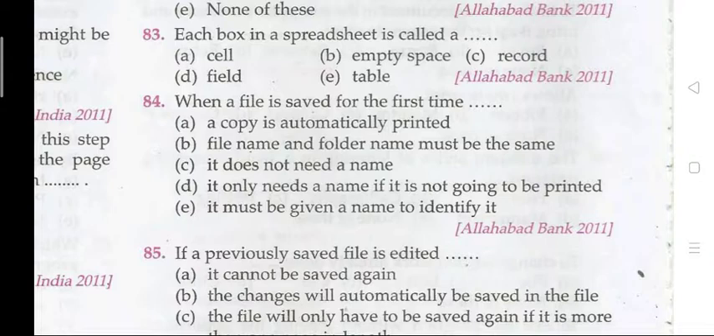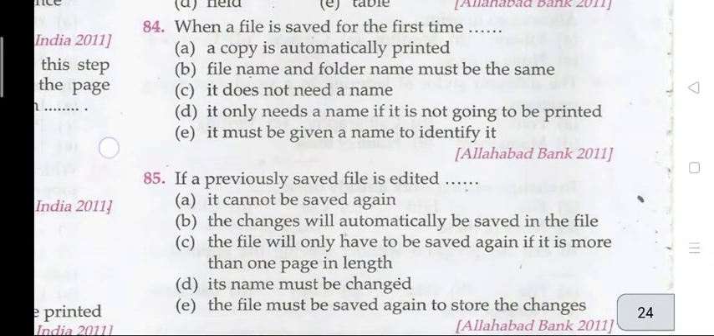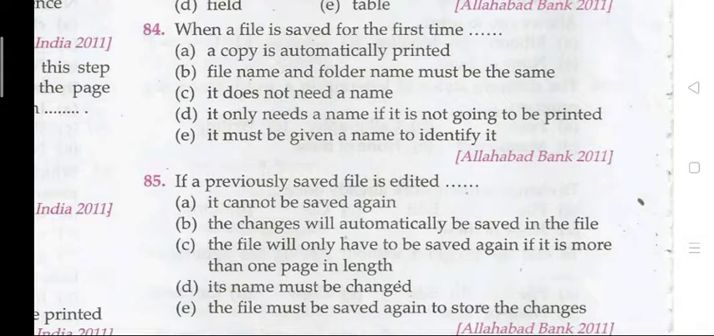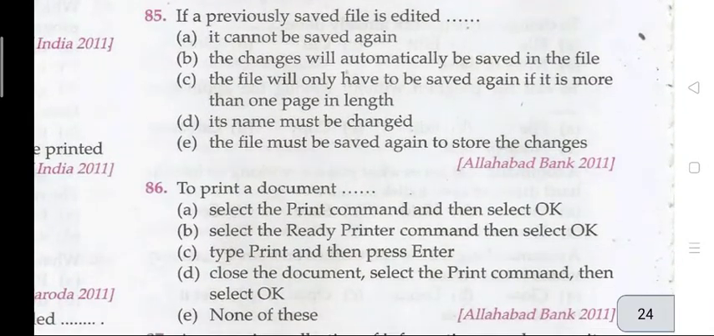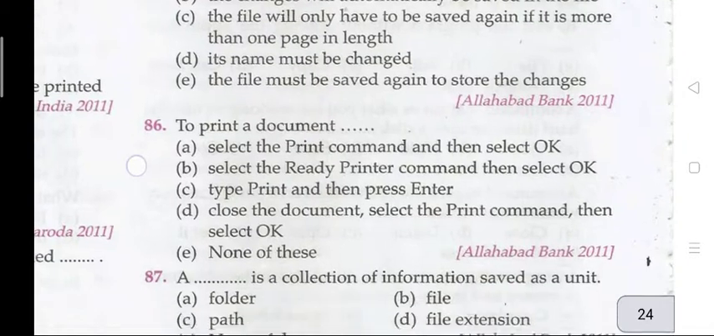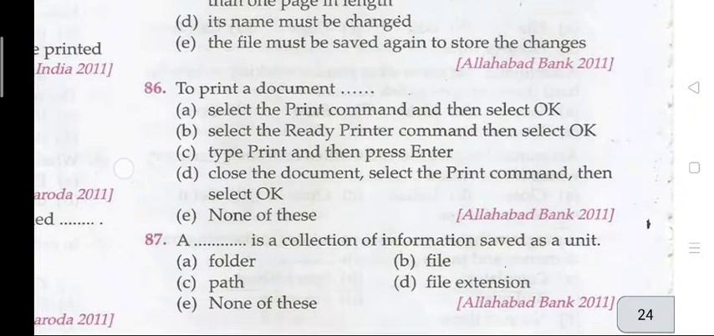Question 84. When a file is saved for the first time, it must be given a name to identify it. Question 85. If a previously saved file is edited, the right answer is the file must be saved again to store the changes. Question 86. To print a document, the right answer is A. Select the print command and then select OK.